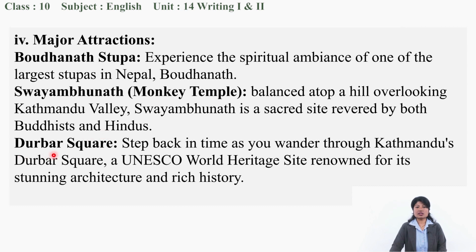Then Darbar Square. Another major attraction of Kathmandu is Darbar Square, of course. Step back in time as you wander through Kathmandu's Darbar Square, a UNESCO World Heritage Site, renowned for its stunning architecture and rich history.